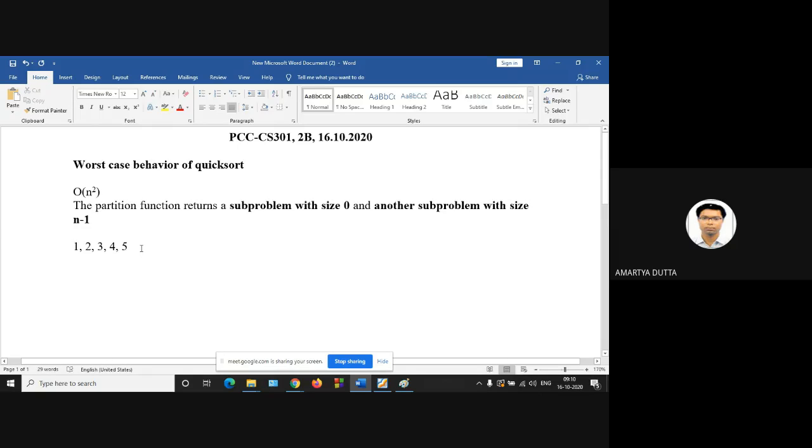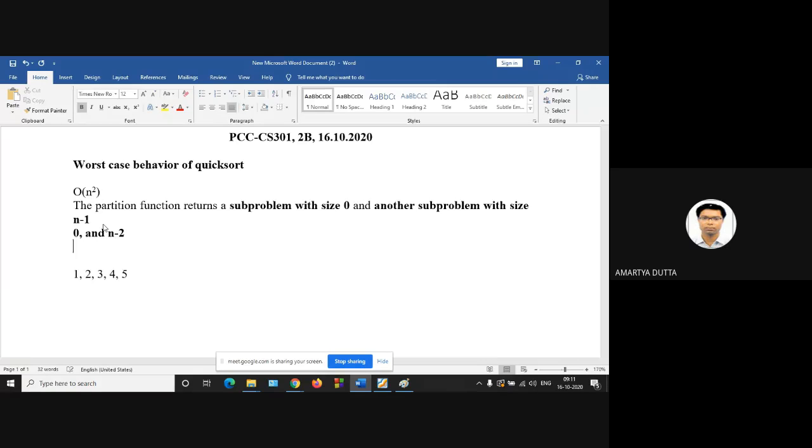Now, we have to recursively solve the problems. So for the next subproblem with size n minus 1, if we apply the recursion, that is the divide and conquer, then what will be the next subproblem size? Any idea? N minus 2. So 0 and n minus 2.